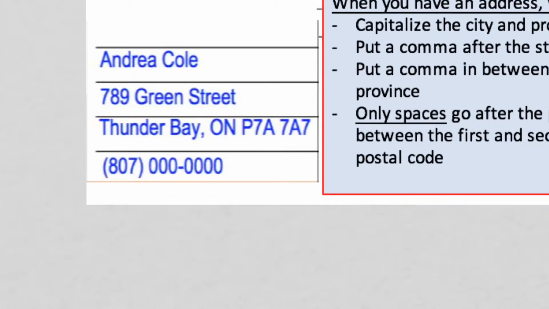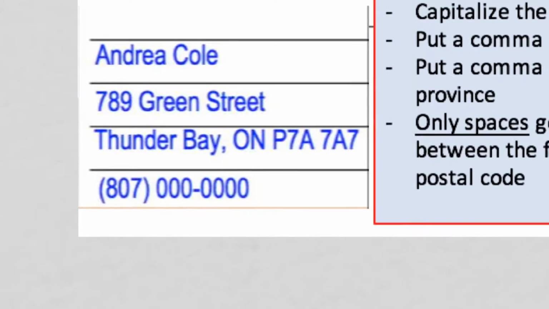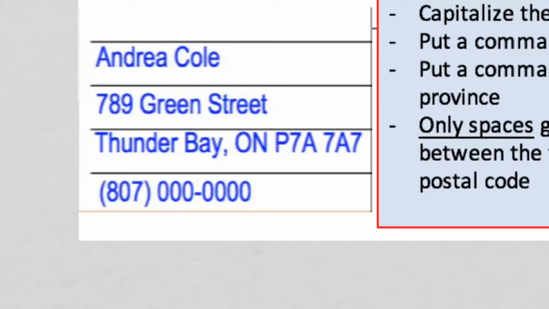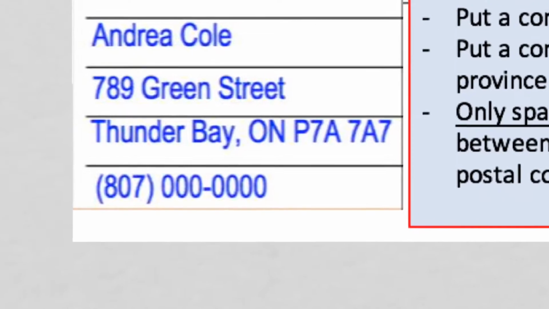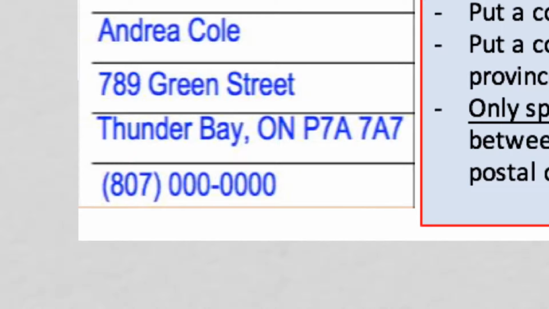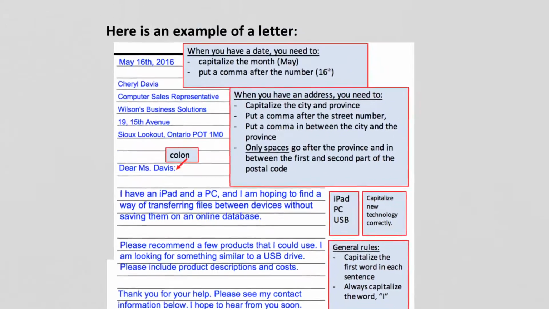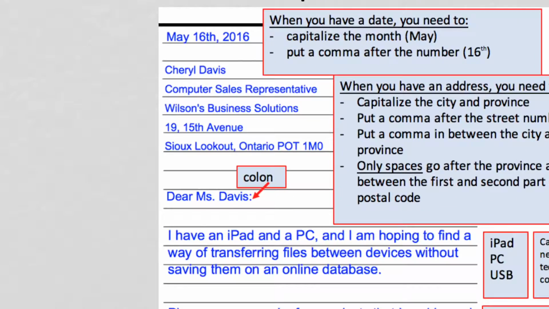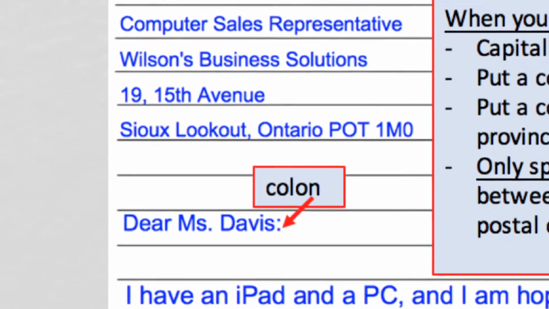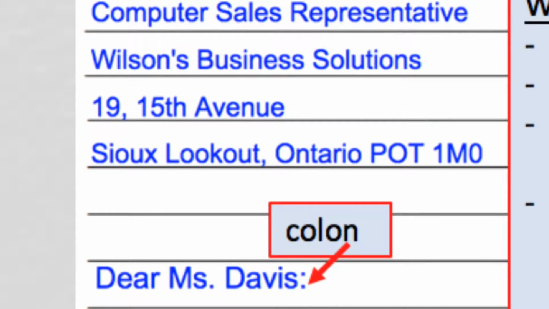And actually in this one you don't put a comma. Most of the time you wouldn't put a comma after the street number. In the one up top here, the reason why you put a comma is because you actually have two numbers back to back.